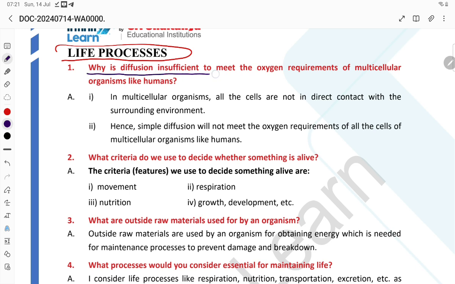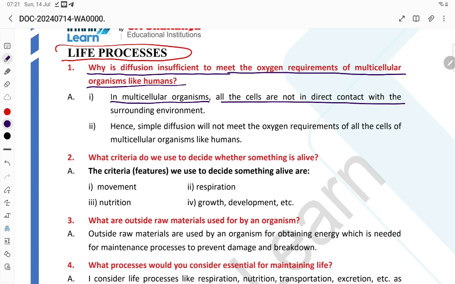Why is diffusion insufficient to meet the oxygen requirement of multicellular organisms? The answer: in multicellular organisms, all the cells are not in direct contact with the surrounding environment. So if they are not in the surrounding environment directly, diffusion cannot take place, student.